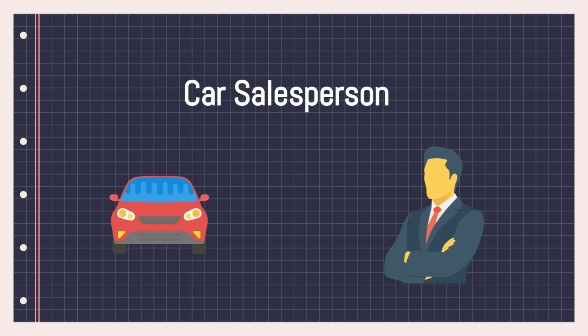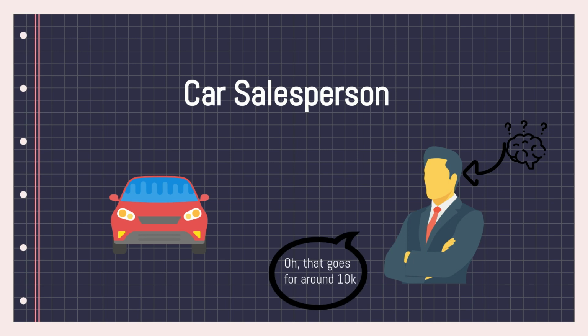John, using his knowledge of working in the car industry for so many years, is able to tell you the price of the car. John will probably think, okay, a Honda Civic maybe has this amount of CC in its engine, has this amount of features, is a two-door car. Using the different features of the car, John can give you a rough prediction of the price. Let's say John says, okay, these cars can go for around maybe 10k.